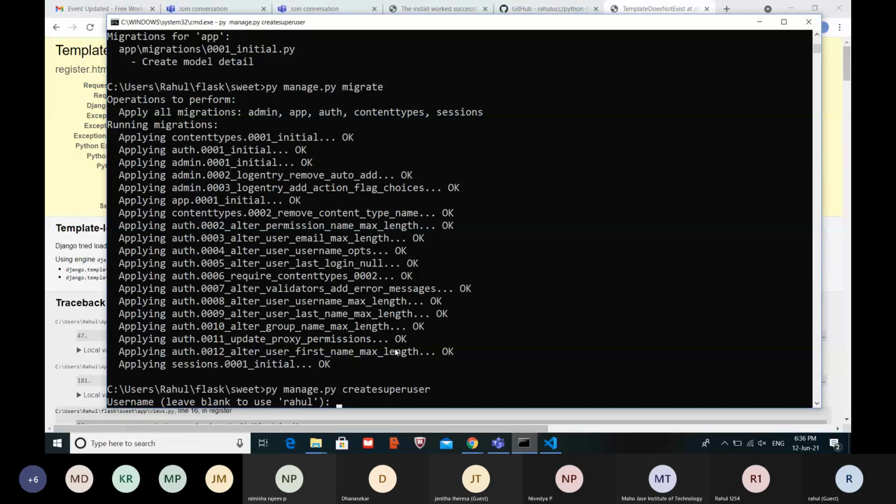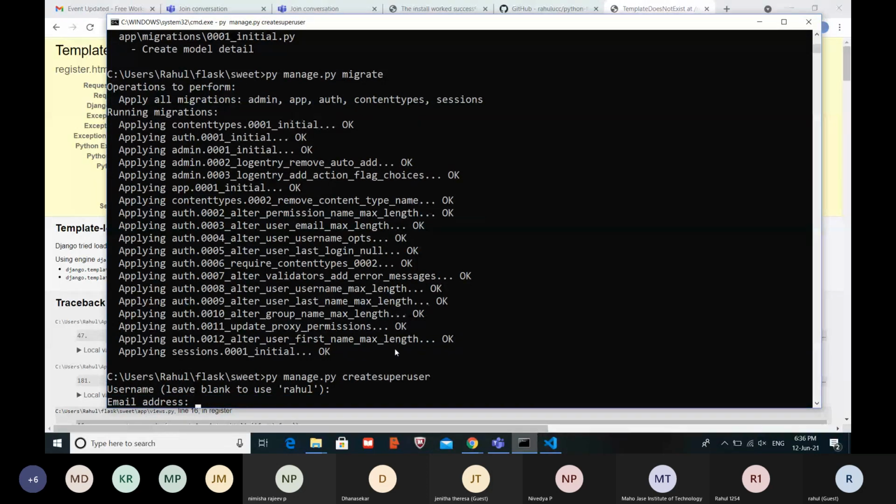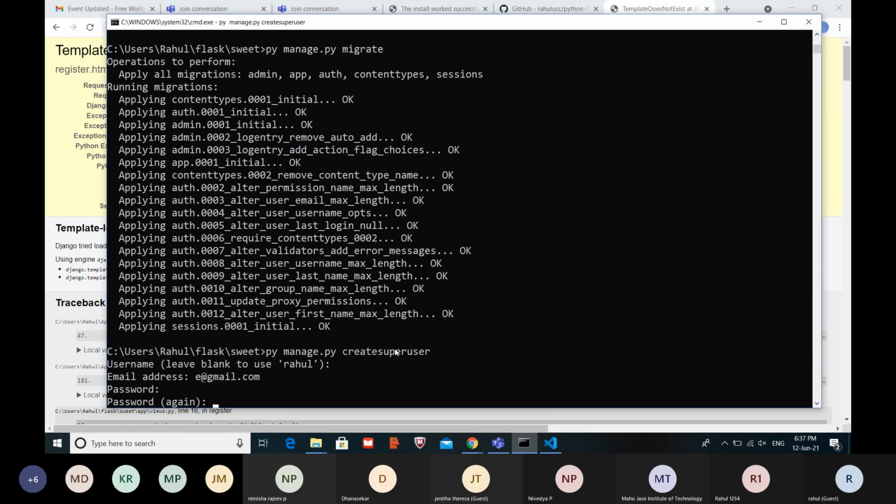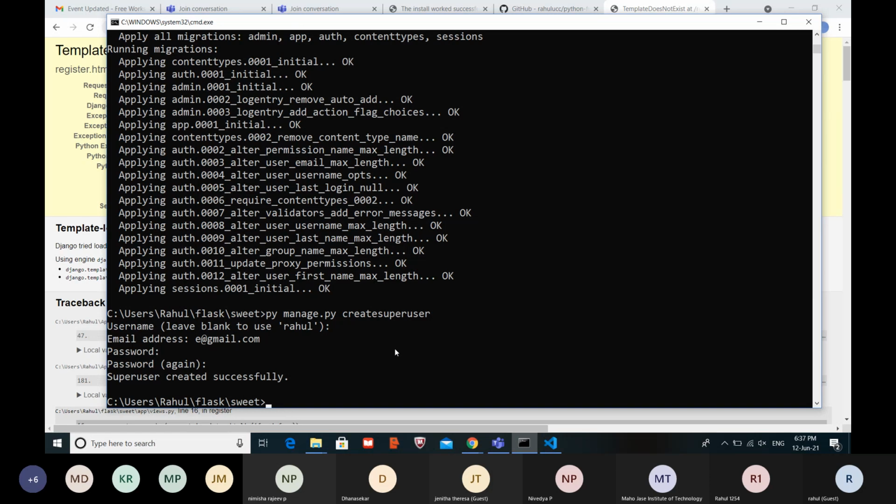So I'm giving the username as Rahul itself, and email. You can give any email. Later on in the development site, you should give your own email so that you can receive any updates. And you can give any password. There is no compulsion. See, the super user has been created.